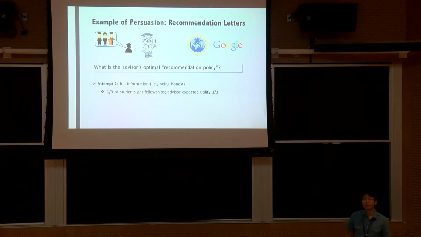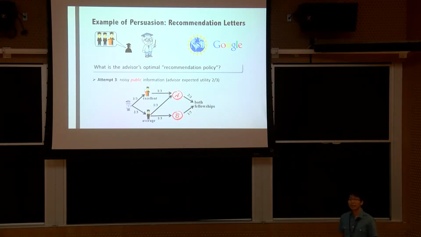His second attempt is to try to reveal full information, and that is just being honest about the status of the student. In this case, 1/3 of the students are excellent, so they will get the fellowship. The advisor also gets utility 1/3. The question then is, can the advisor do something better than 1/3?